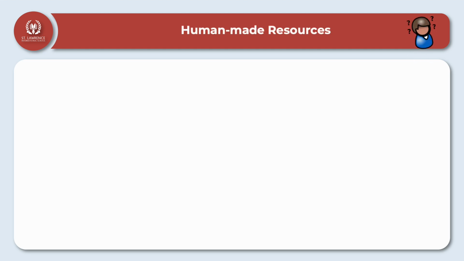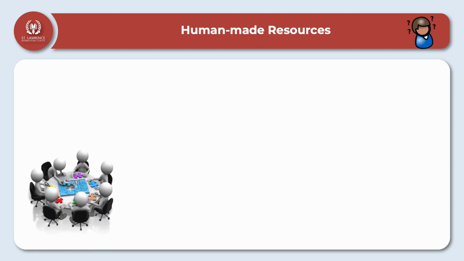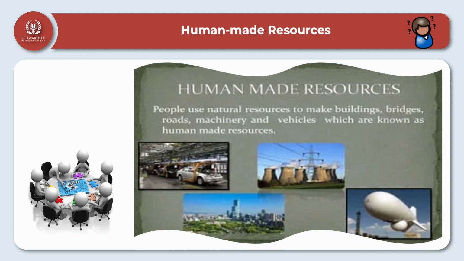So under the resources, the second classification is human-made resources. So what are human-made resources? From the name itself, you might have understood. Any resource which is made by humans from the natural resources is called a human-made resource. For example, the roads, any construction, the buildings, any infrastructure made by humans is called a human-made resource.